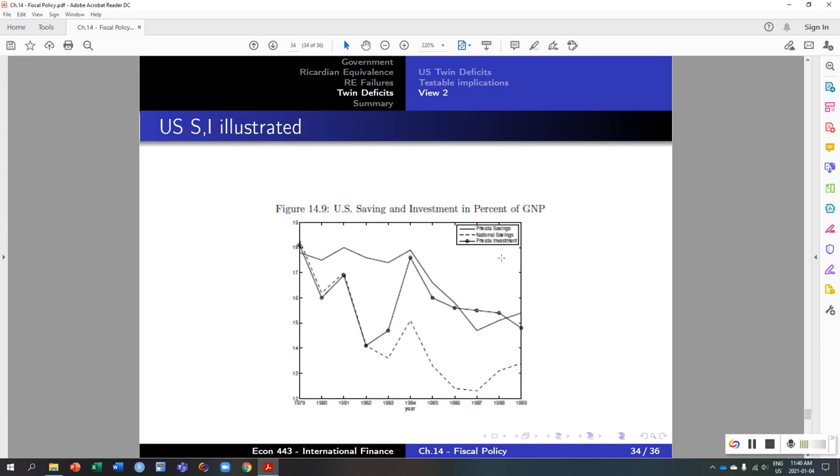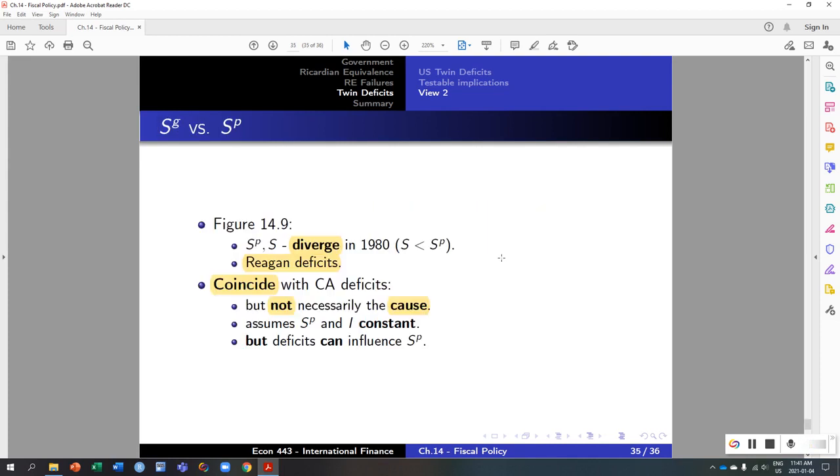Investment also has changed. So the deficit can actually influence private savings. We've seen this, so it's not necessarily the case that the Reagan deficits, the twin deficits, are the cause for the current account deficit, so that the twin deficit hypothesis is true.